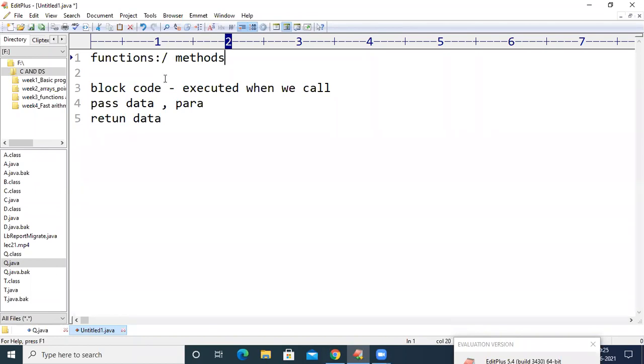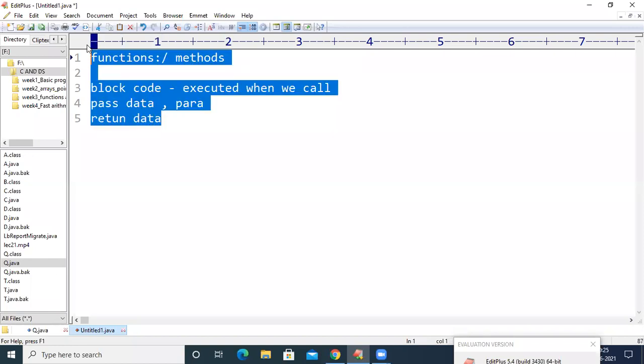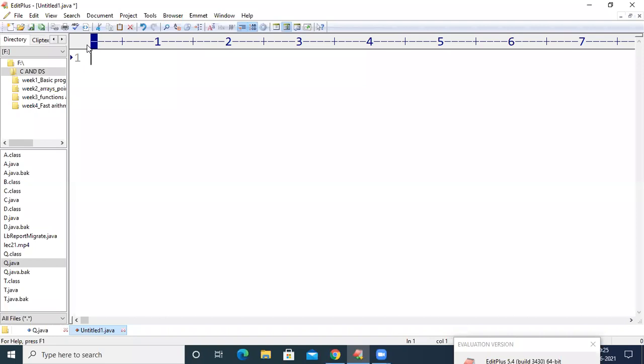So a function is a block of code which will be executed when we make a call to that function, and we can pass data in the form of parameters to that function, and at the same time we can get some data from the function. Before looking at functions in Python, let us revise the concept of functions from the C programming language. In C, we generally write void main, and we maintain the opening and closing braces here.